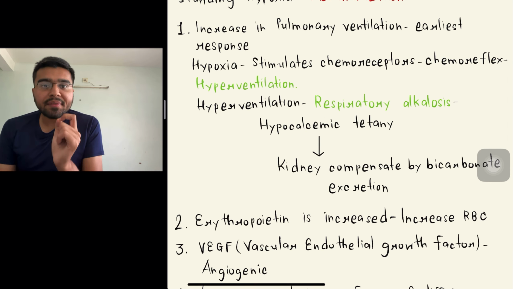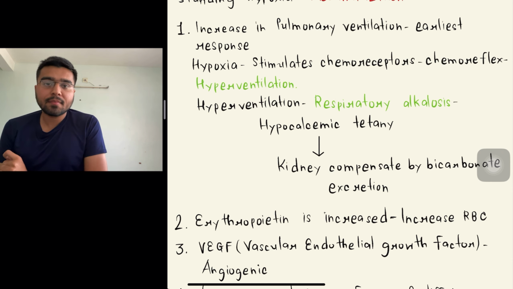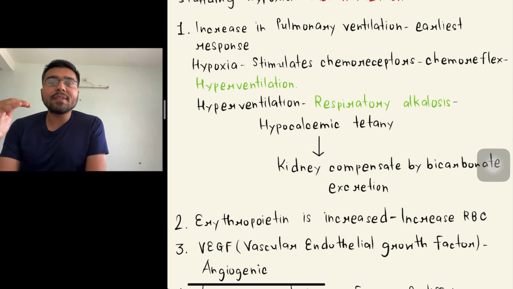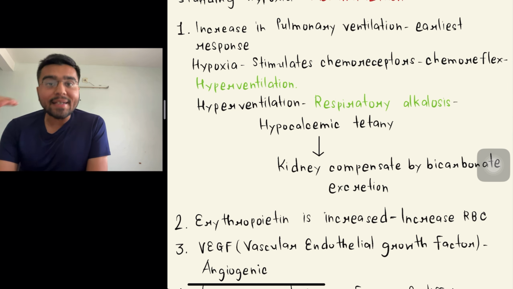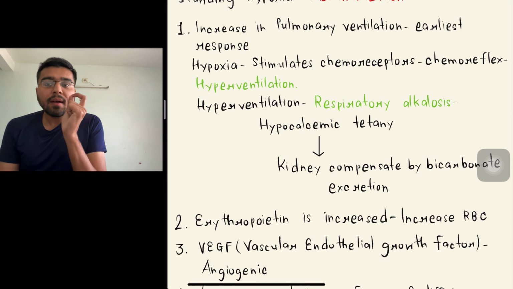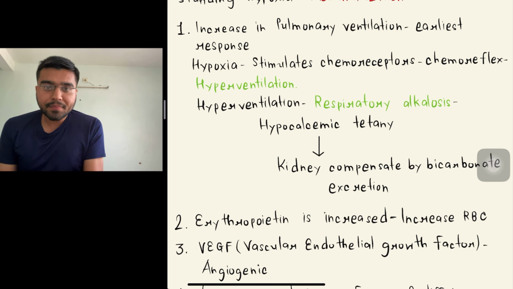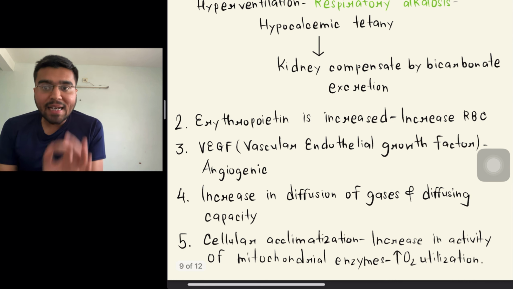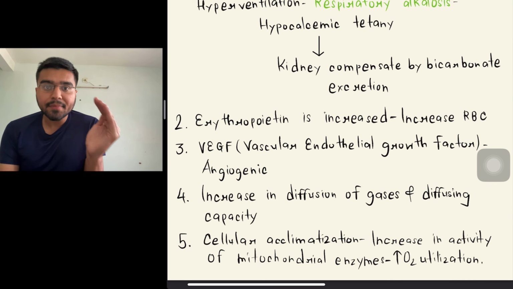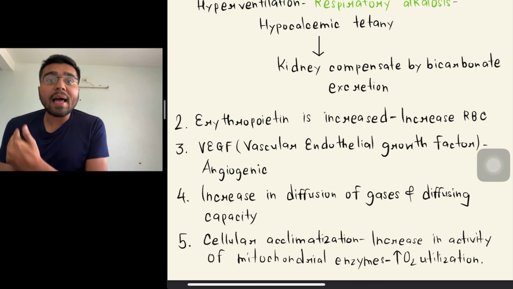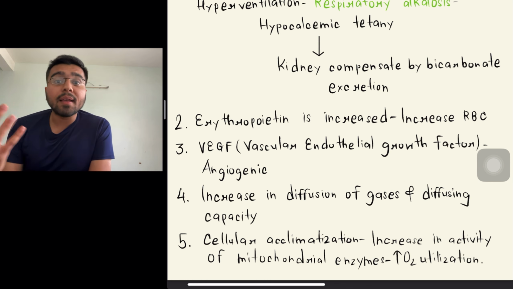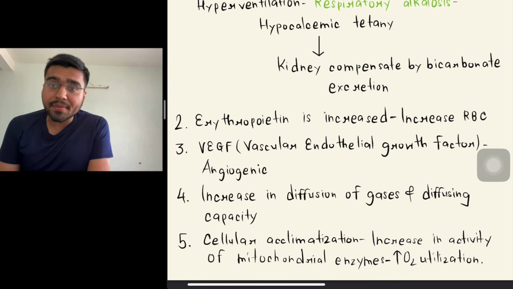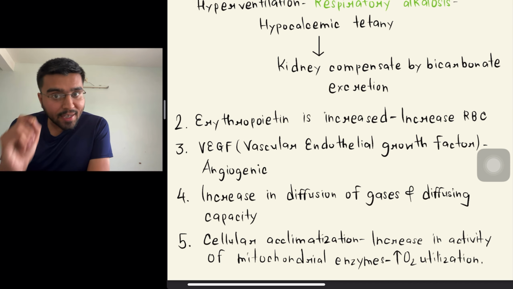The second thing that happens in acclimatization is erythropoietin. There is increase in the level of erythropoietin that will lead to increase in RBC, so that the oxygen carrying capacity of the blood increases. Third one is vascular endothelial growth factor that increases, that is angiogenic. The fourth thing that happens in acclimatization is increase in diffusion of gases and diffusing capacity. And the last thing is cellular acclimatization that will lead to increase in activity of mitochondrial enzymes that will lead to increase in oxygen utilization.